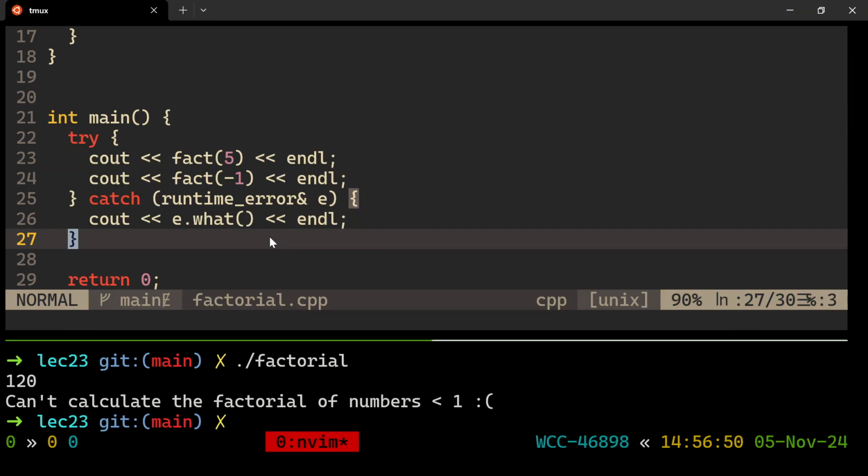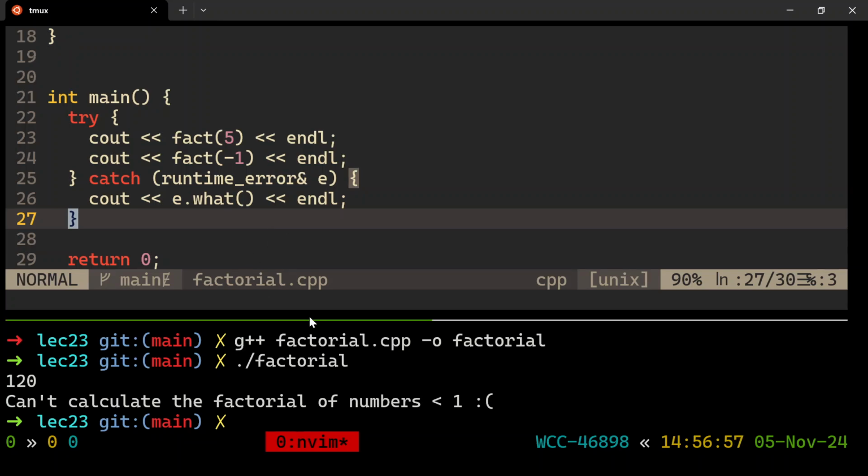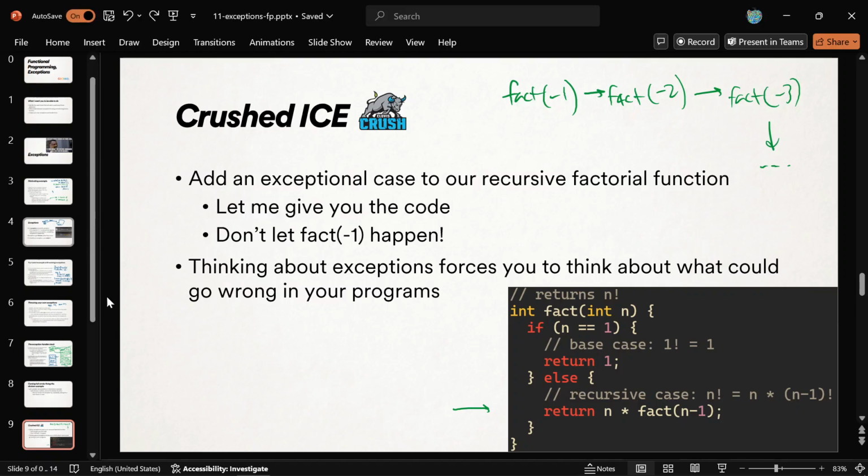Like maybe the job is to ask the user for another number to take the factorial of, and that's main's job, right? That wouldn't be factorial's job. Yeah, good question. All right, are we good with that?